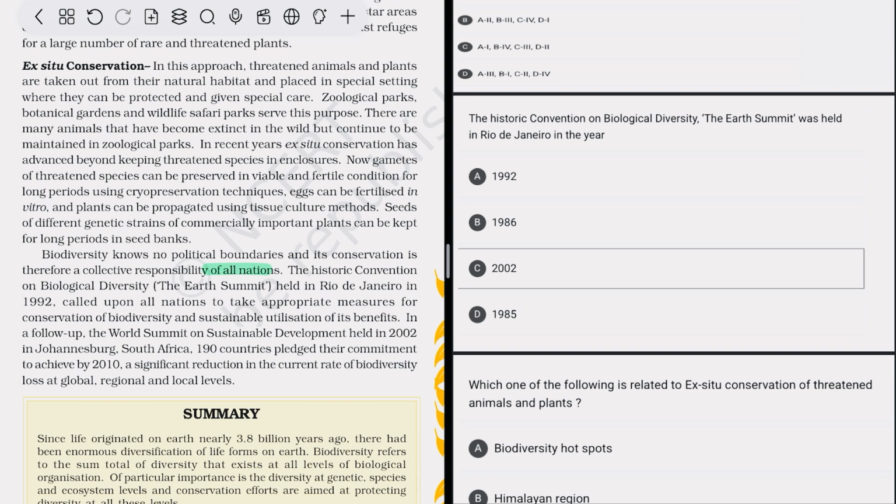and the natural ecosystem. After that, the historic convention on biological diversity, that is the Earth's Summit, was held in Rio de Janeiro in 1992. So the option is 1992. Rio de Janeiro was held in 1992, and the World Summit was held in 2002. Okay, so that is the correct option.